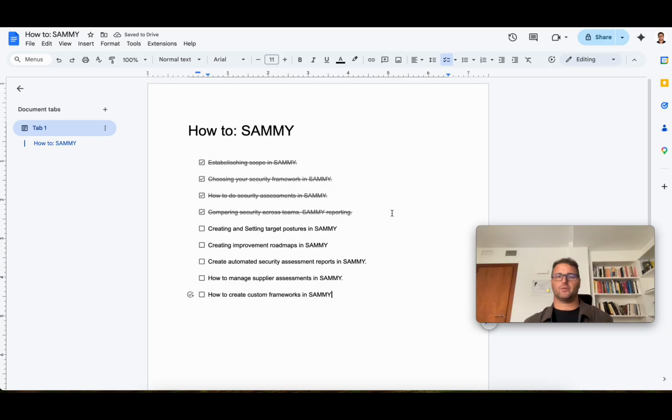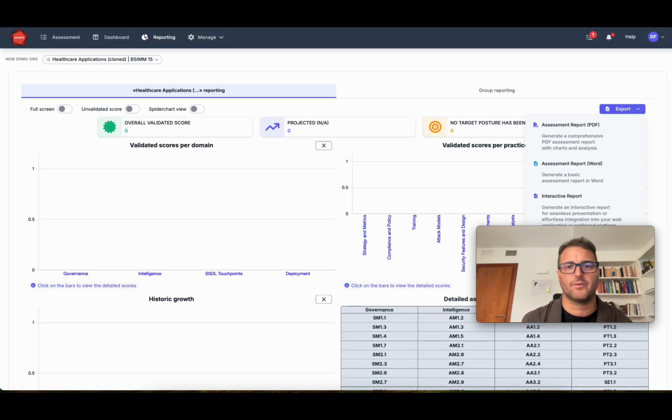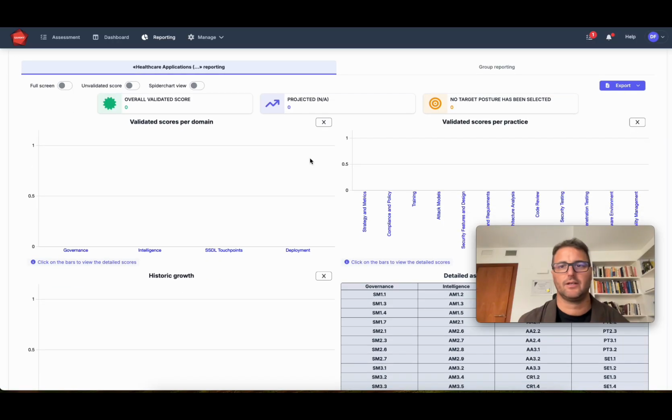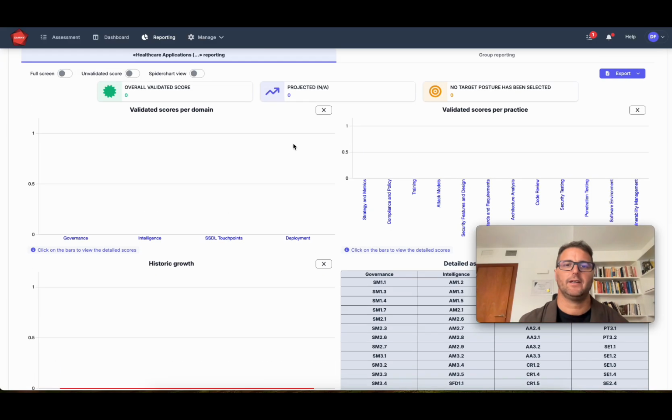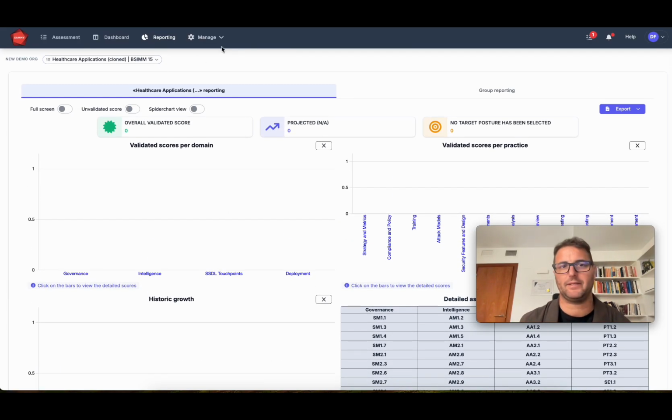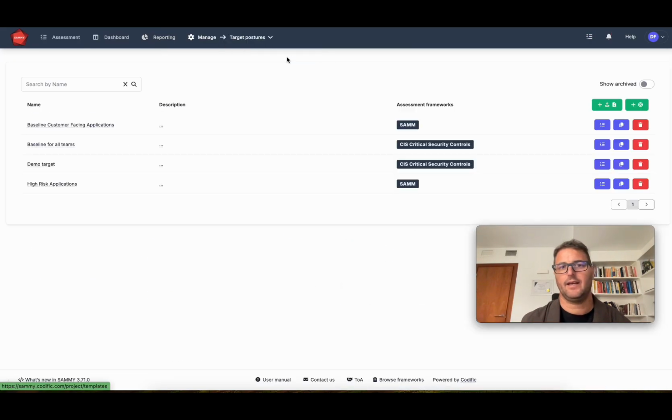Creating and setting target postures in SAMMY. Okay, so maybe, especially if you're using a maturity model, the target is not maximum maturity in everything, but the target is the most adequate maturity level for each one of the practices for this specific business unit or scope. So in order to manage that, we will be selecting a target posture. A target posture is an objective.